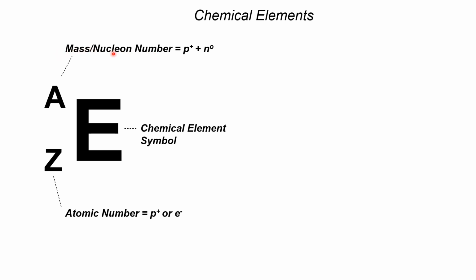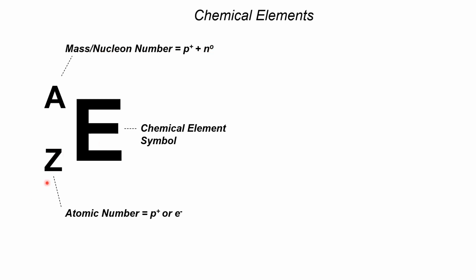The mass number and nucleon number are the same. Okay? And for this lecture, I will use the term nucleon number. The nucleon number is just the sum of the total number of protons and neutrons in a given atom. Okay, that is the nucleon number.